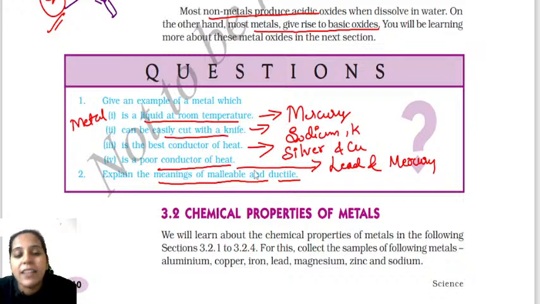So malleable is nothing but the conversion of metal into its thinnest sheet form. Metals that can be converted into thin sheet form are called malleable. Metals that can be converted into thin wire form are called ductile. So till now we have understood the physical properties of metals as well as non-metals.